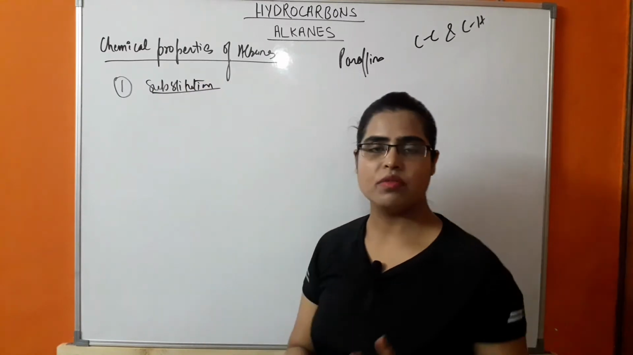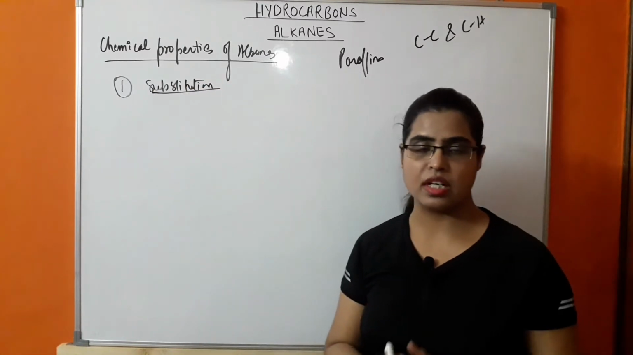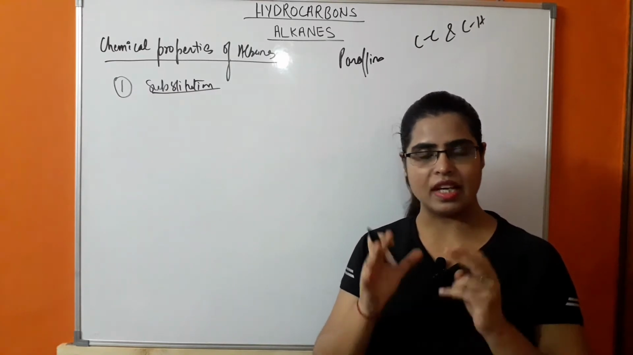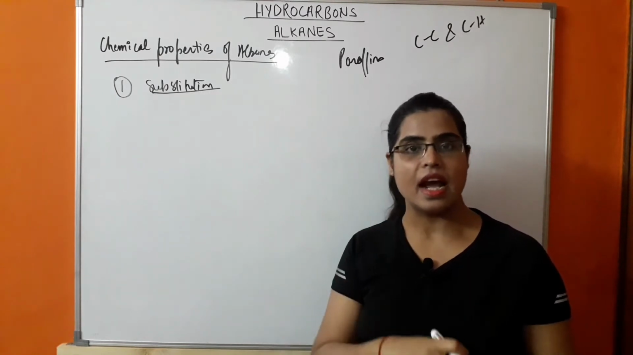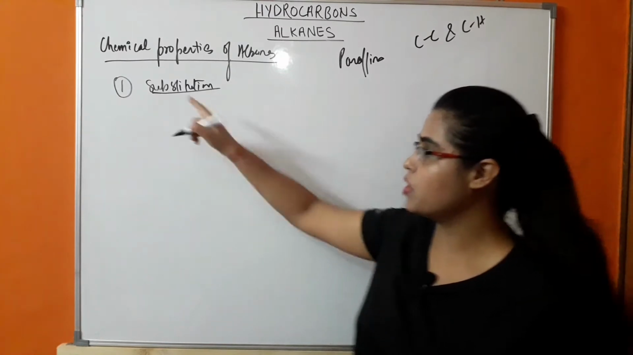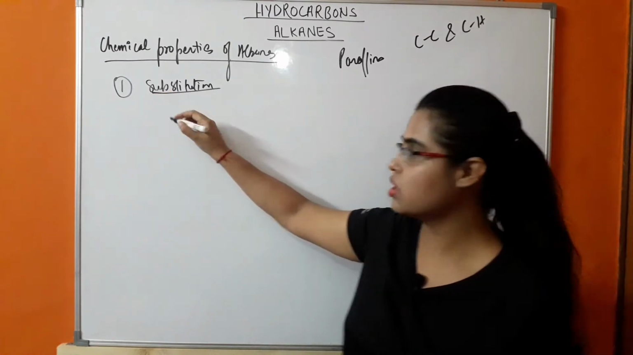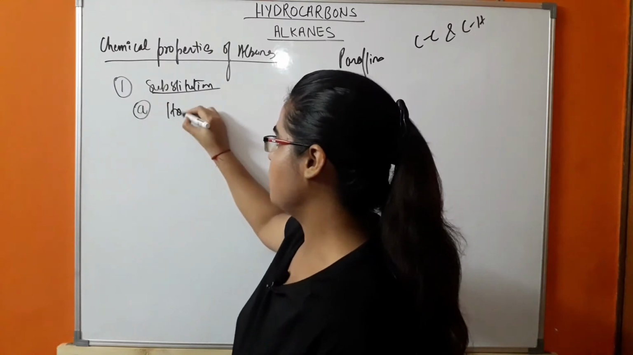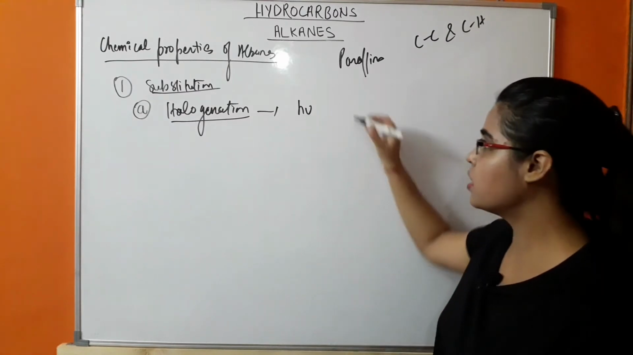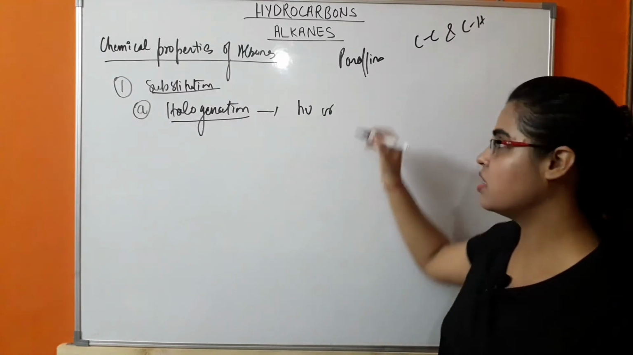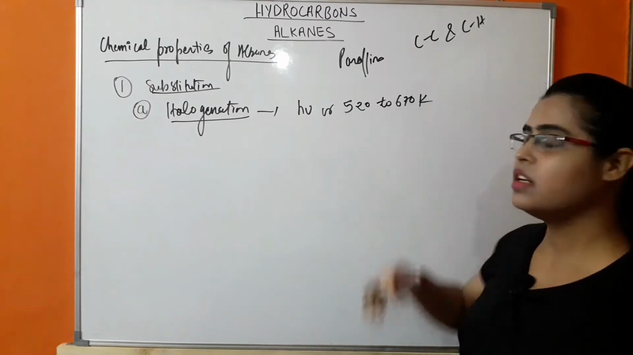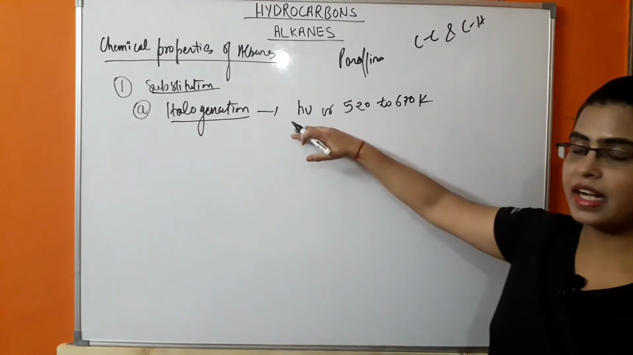So what is substitution? We have earlier studied it in the previous videos on types of reaction. What do you mean by substitution? When one of the hydrogens of the alkane is replaced by some atom or group of atoms, it is known as substitution. The first reaction we will study in substitution is halogenation. This reaction occurs either in the presence of light, that is ultraviolet light, or in the presence of high temperature, that is around 520 to 670 Kelvin. So this temperature or light is used.